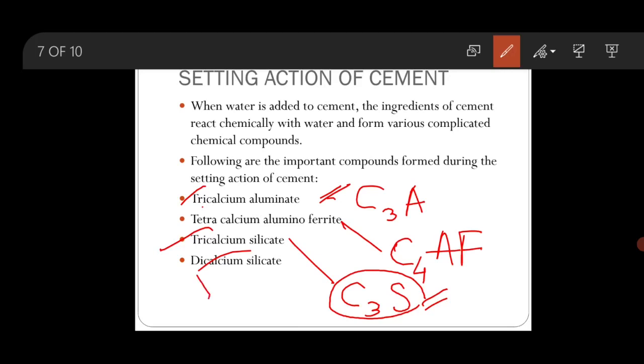Last one is dicalcium silicate, which is represented as C2S. This compound is formed very slowly, and hence it is responsible for giving progressive strength to the cement.